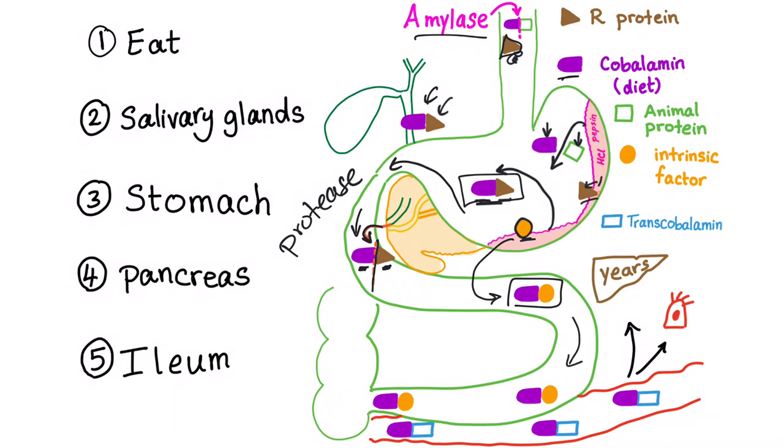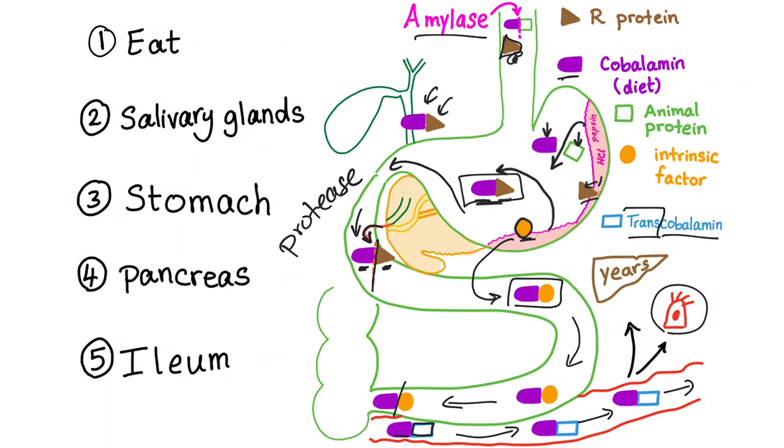Let's go from the small intestine to the famous terminal ileum, where the actual absorption of vitamin B12 will occur. The terminal ileum cells will destroy the relationship between the vitamin B12 and the intrinsic factor, and then the vitamin B12 will bind to our amazing transcobalamin. Cobalamin is vitamin B12. Trans means transportation. So transcobalamin is responsible for the transportation of vitamin B12 in the bloodstream. Once vitamin B12 is in the bloodstream, it has two choices: to go to cells to be utilized, or to go to the liver to be stored for years.